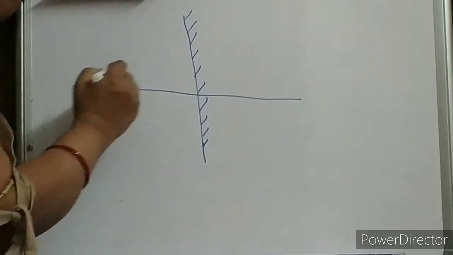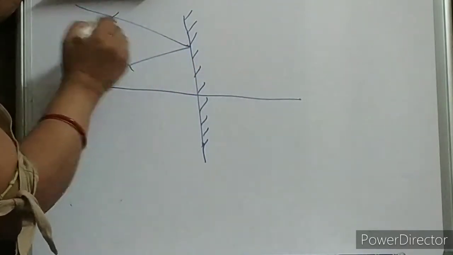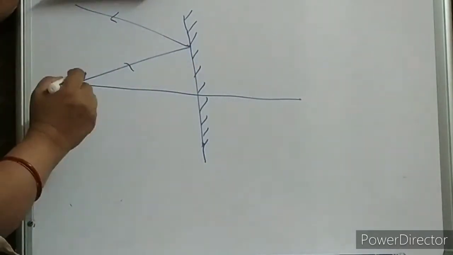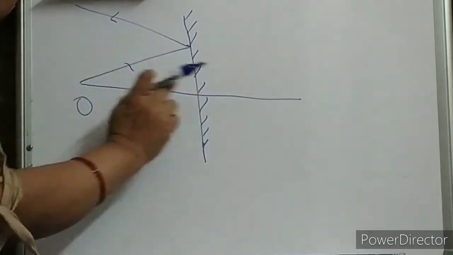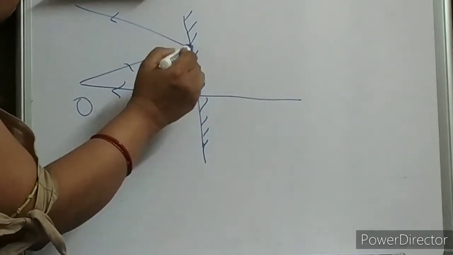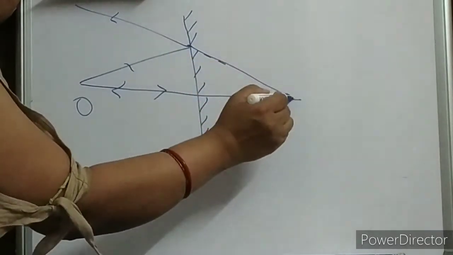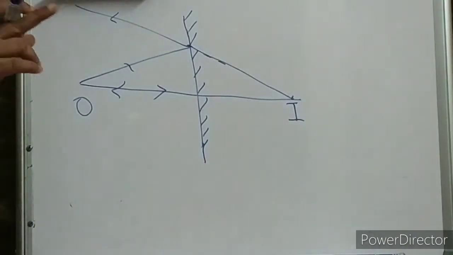So this is your incident ray and this will be your reflected ray. And another incident ray, normal incidence, so it will retrace its path. Where will they meet? They will meet over here. So this is your image now. And what do we have to prove?